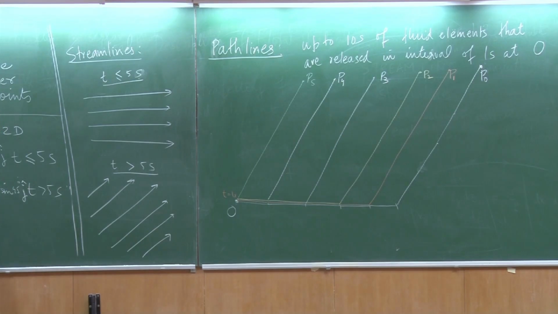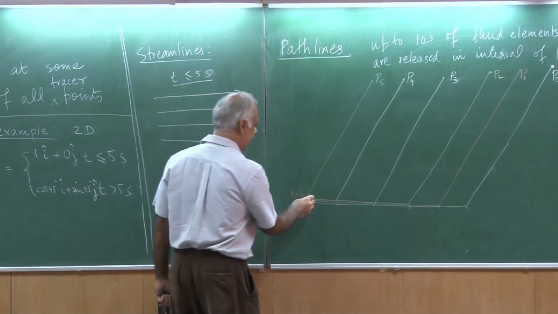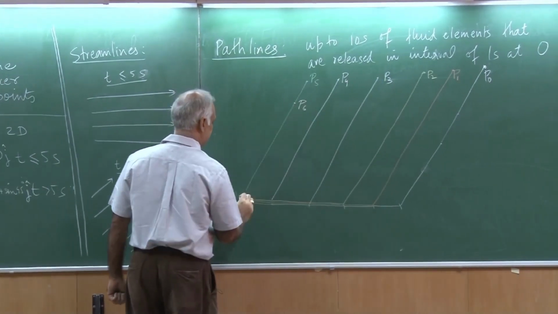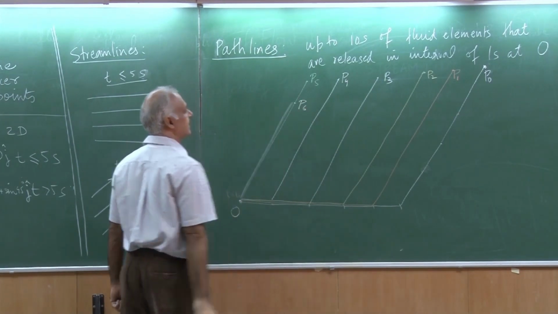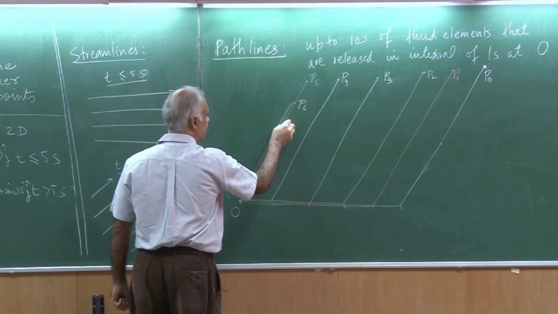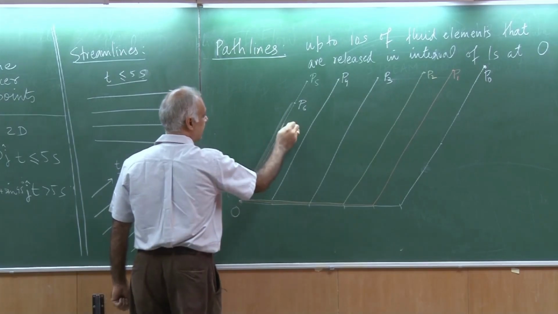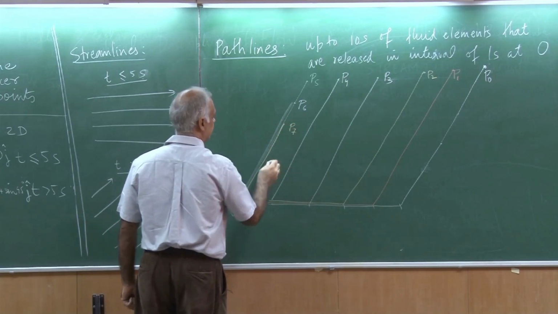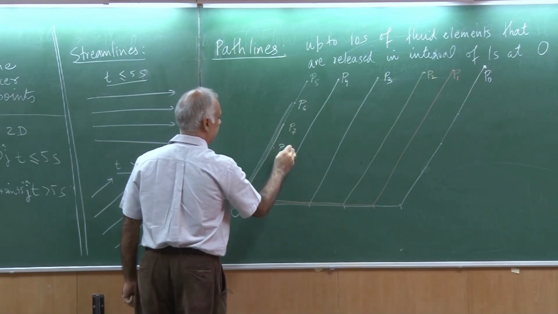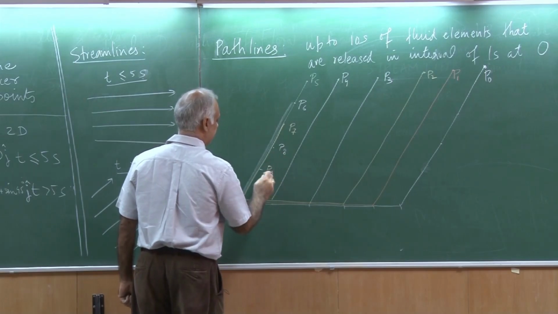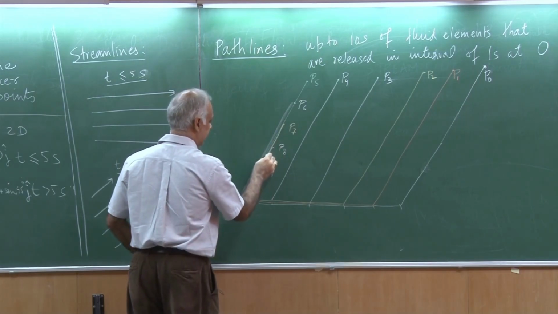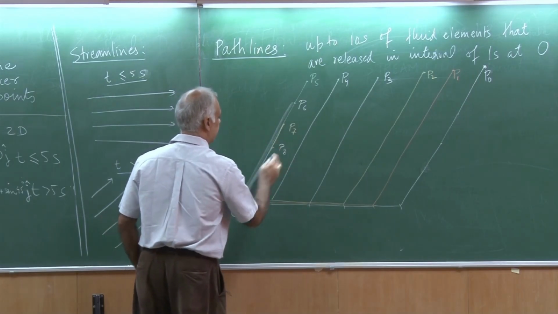Now the interesting part is what happens to the particle which is released at 6 seconds. So the particle which is released at 6 seconds actually starts from here and reaches only up to here. So this is P6. So this is the trajectory of P6. Okay. And you will notice this is the trajectory of the particle P7. And likewise I could draw P8 and P9. So this is P9, and maybe this one over here is P8.